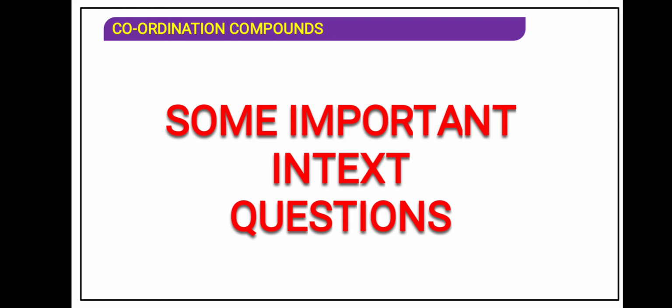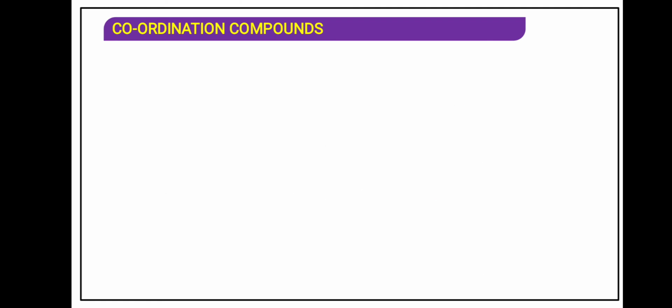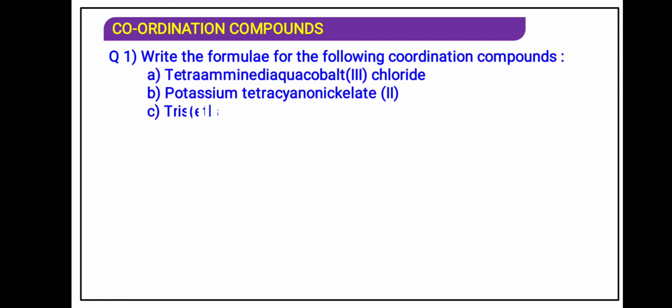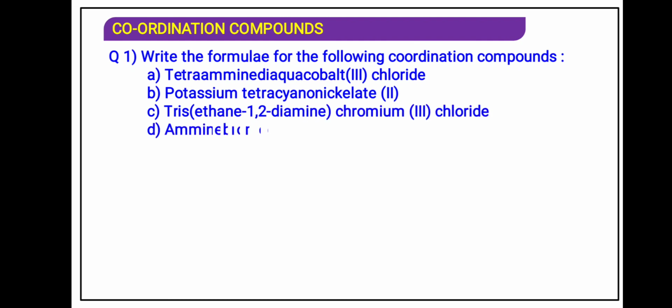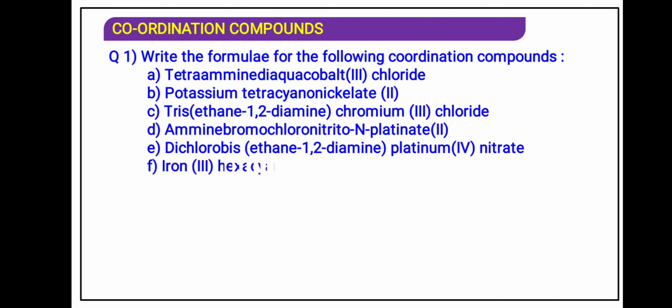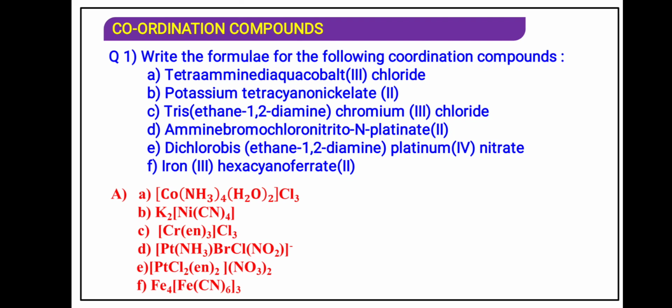Now you can see one or two questions which are important in the text. Write the formula for the coordination compound. You can try this at home without seeing the answer. These are the names of the complex compounds, and you have to write the formulas. The first one, tetraammine diaqua cobalt(III) chloride. Likewise, I have given you all these examples. You can try it by pausing the video. These are the answers. You can check them afterward after writing the answers on your own.